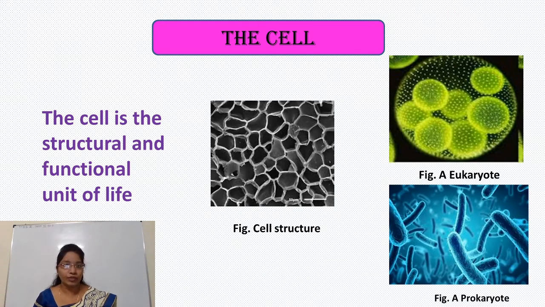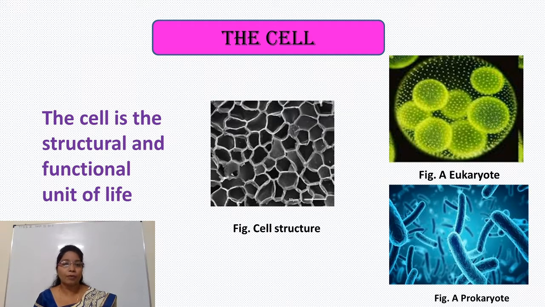Such a nucleus is called an organized nucleus, and such organisms are called eukaryotic organisms. Examples of eukaryotic cells are the plant cell and the animal cell. So, this is a photograph of a plant cell.